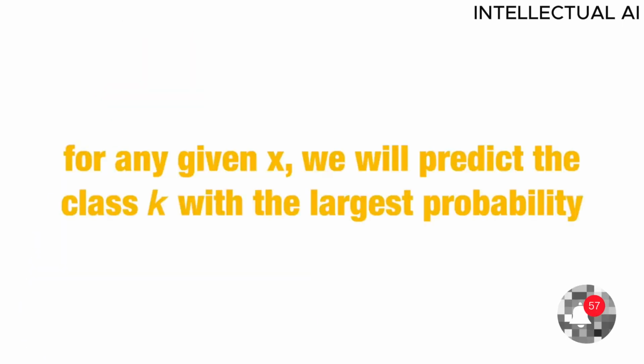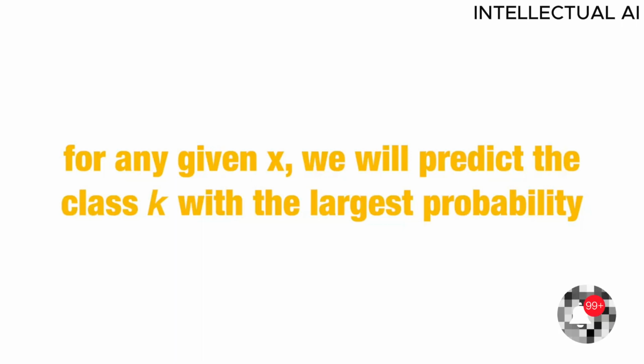Now, going forward, we'll use the small p notation to represent conditional probabilities as a function of the class. Don't confuse this p with the p representing the number of features. These probabilities guide the construction of an algorithm that makes the best possible prediction. For any given x, we will predict the class K with the largest probability among p1 through pK of x.